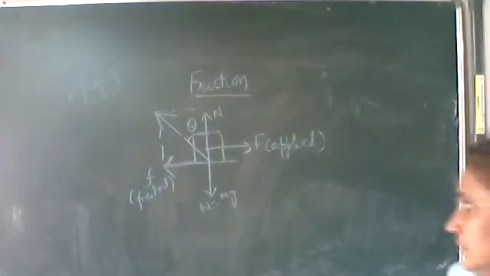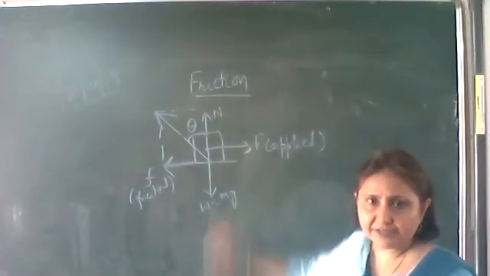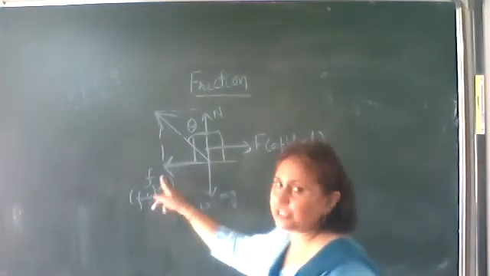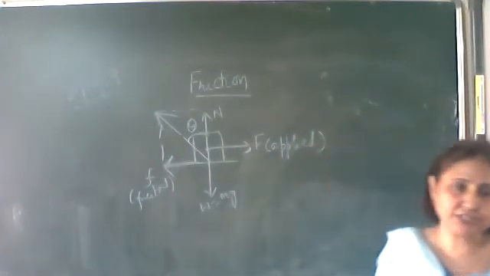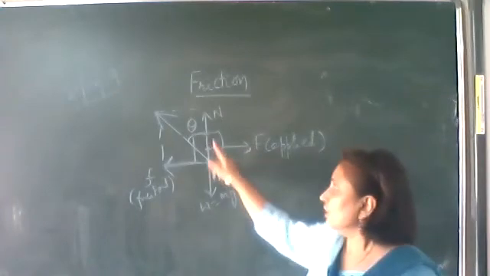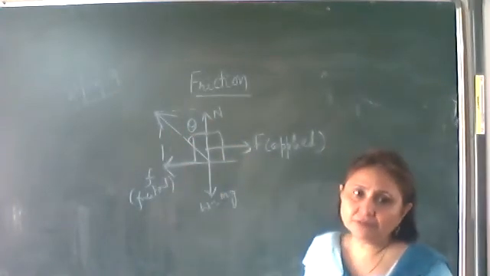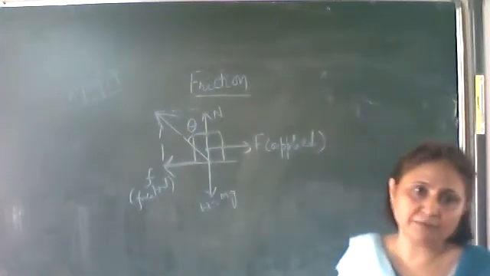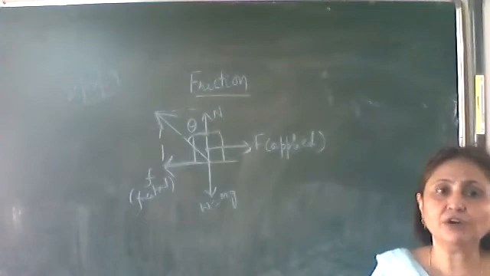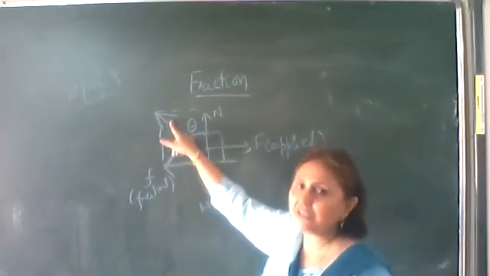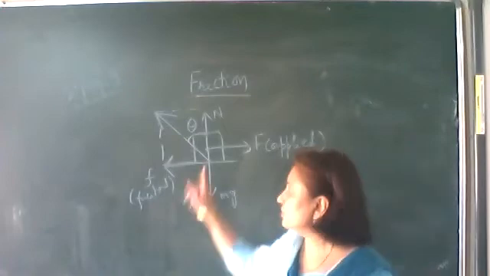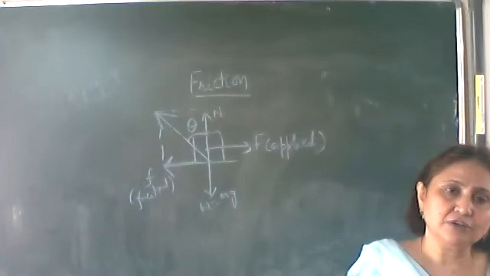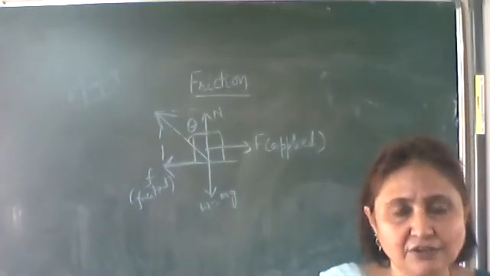Hurry up, make the figure. Weight, normal reaction. This is the direction of the applied force. So the frictional force acts in the opposite direction. Now complete this parallelogram to get the resultant between the frictional force and normal reaction. According to the parallelogram law, this diagonal will give the resultant. So this one is the resultant. This resultant is making some angle with the normal reaction. This angle we'll call the angle of friction.